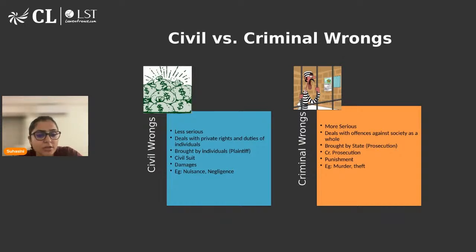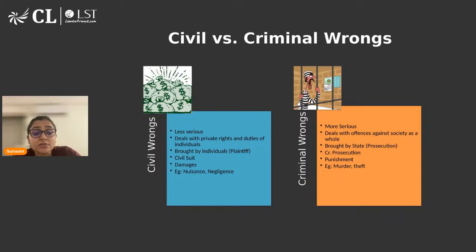So when I talk about civil wrong, it is less serious in nature. You can say in a civil wrong, two individuals are involved. For example, if there's a dispute between me and you, you can file a suit against me, or I can file a suit against you. So here, the private rights and duties of individuals are getting violated or hampered. Here, the suit is brought by an individual. That means, let's say I have violated your right. I have entered into your premises without your permission. So you can file a suit for trespass against me. And under civil wrong, it is also known as a suit, which you file.